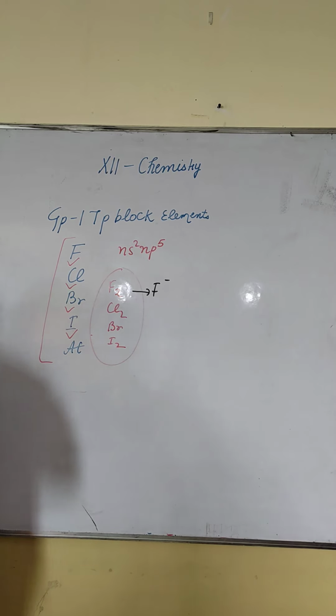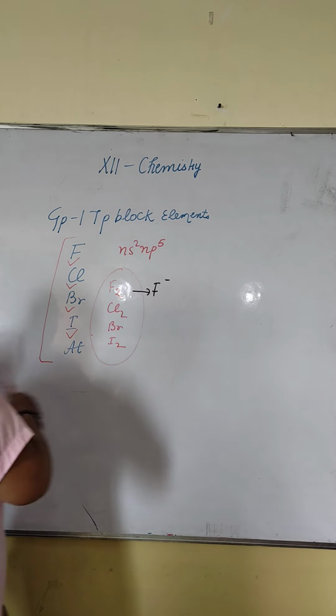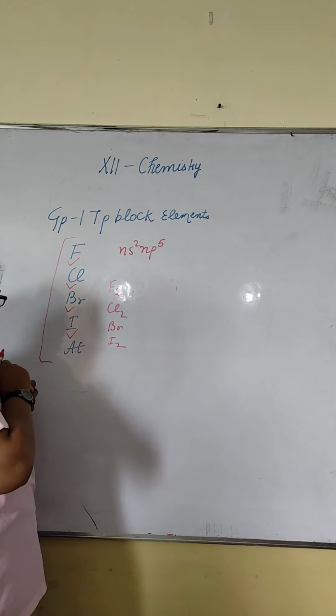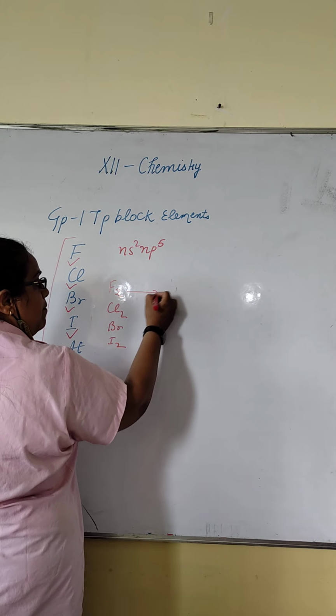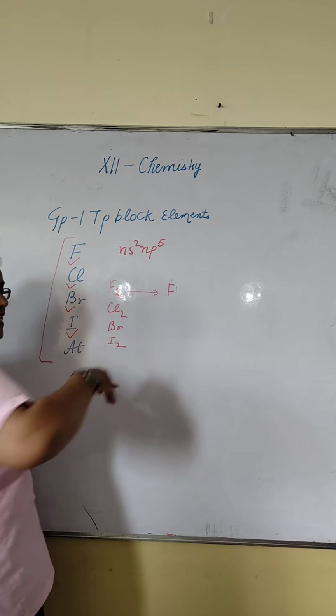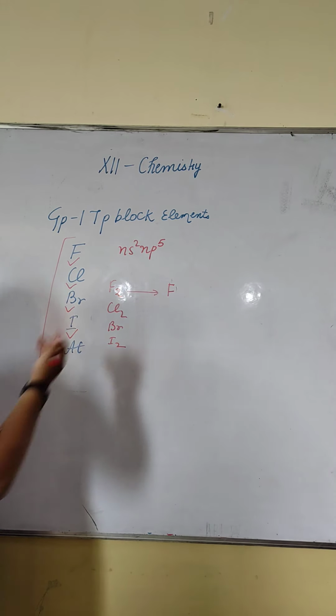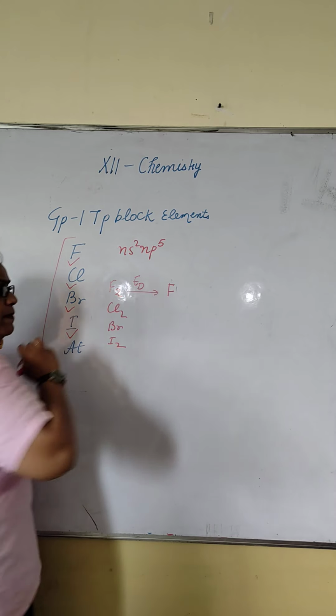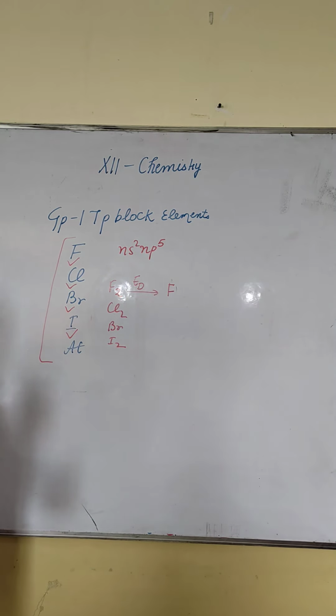Second reason is related to its hydration energy. See, suppose first we have fluorine. It has to break down to produce fluorine atoms, which means first we need to break the bond. Suppose this energy is your bond dissociation energy. I am representing it with ED.